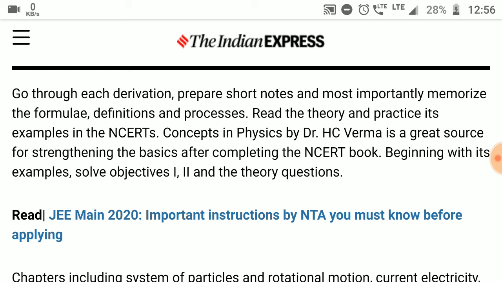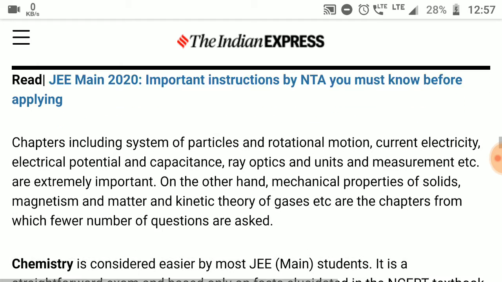Read the theory and practice its examples in the NCERTs. Concepts of Physics by Dr. H.C. Verma is a great source for strengthening the basics after completing the NCERT book. Beginning with its examples, solve Objectives 1, 2, and the theory questions.